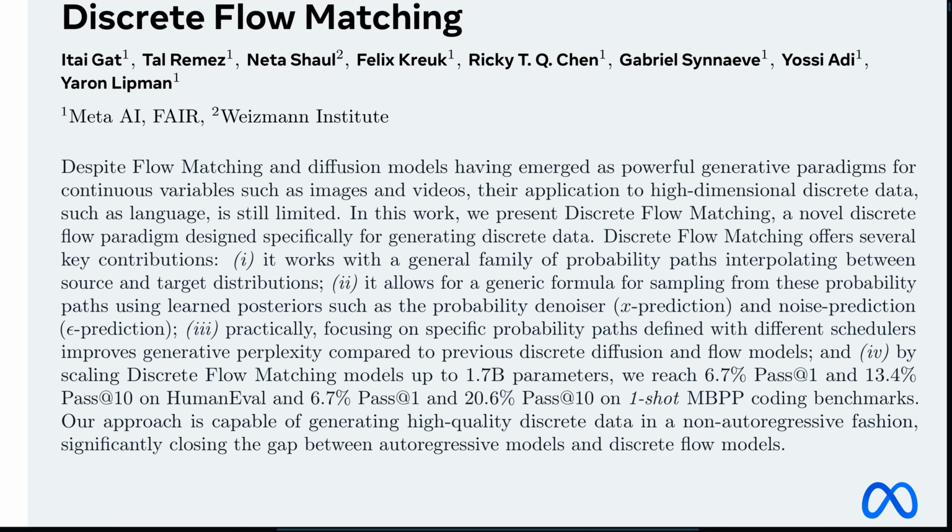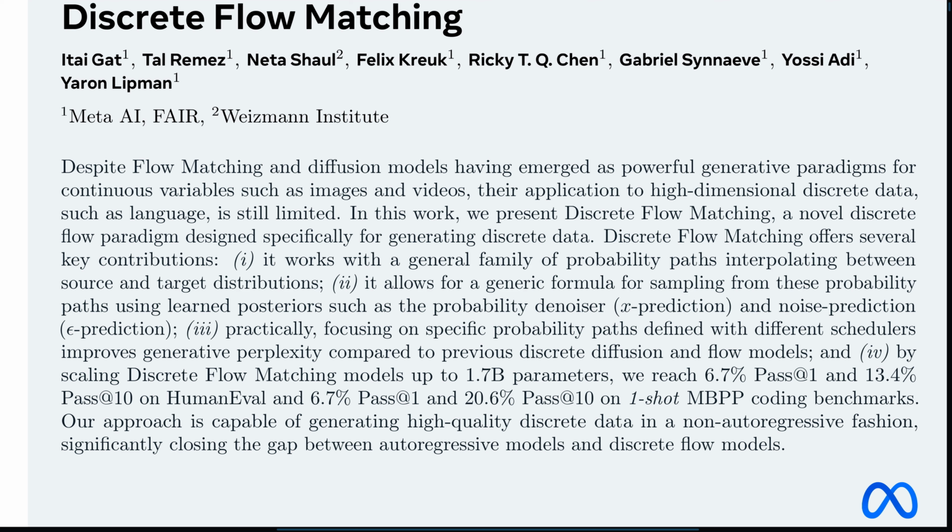Exactly. Autoregressive models have kind of set the gold standard for quality, especially in language. Showing that a non-autoregressive method like DFM can get genuinely competitive and significantly narrow that quality gap is a really big deal. It suggests we might not have to rely solely on slow, sequential generation for top-tier results in discrete data. It unlocks a different way to think about building these models. Precisely. It's proof that alternative approaches can be powerful and practical, which could spur development of faster or more flexible generative models for text, code, and maybe other discrete domains too.